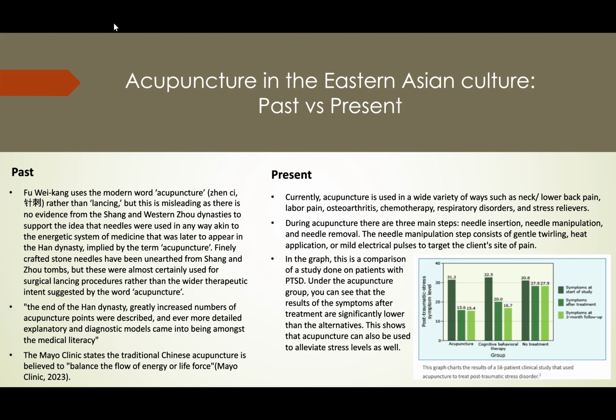Additionally, the Mayo Clinic in the present stated a wide variety of ways that we use acupuncture, such as neck and lower back pain, labor pain, osteoarthritis, chemotherapy-induced pain, respiratory disorders, and stress relief.